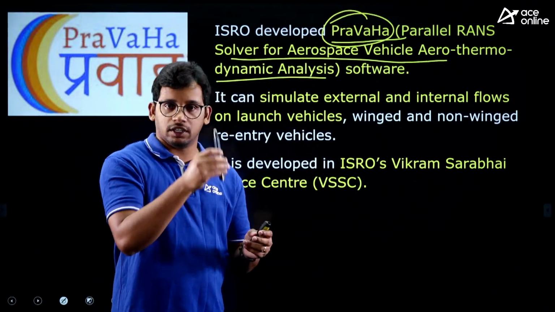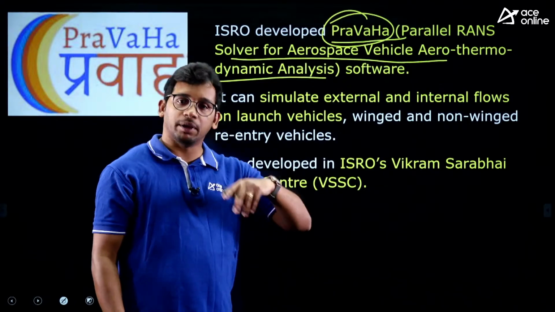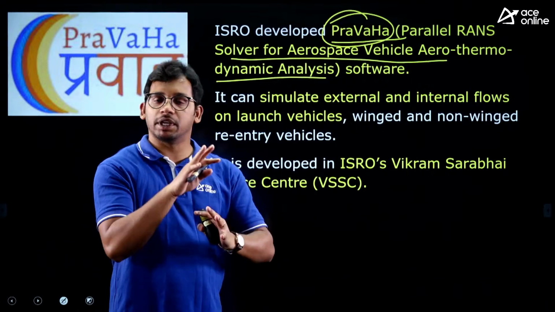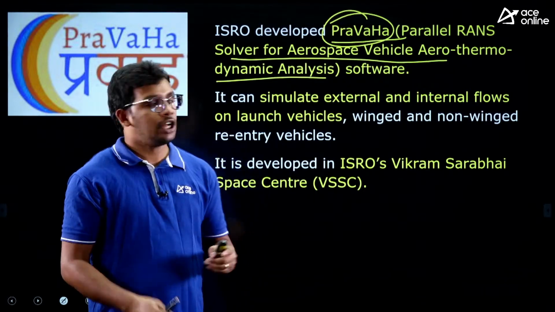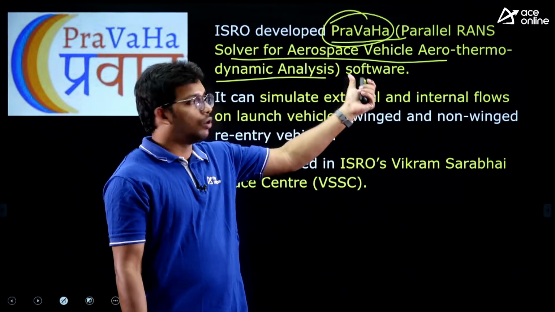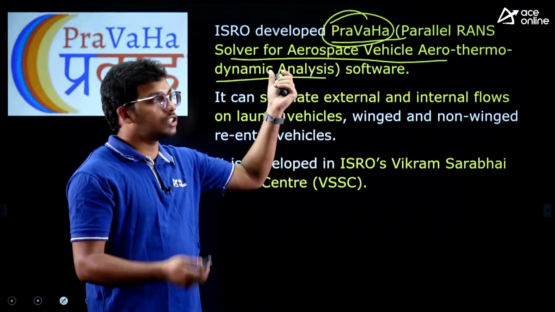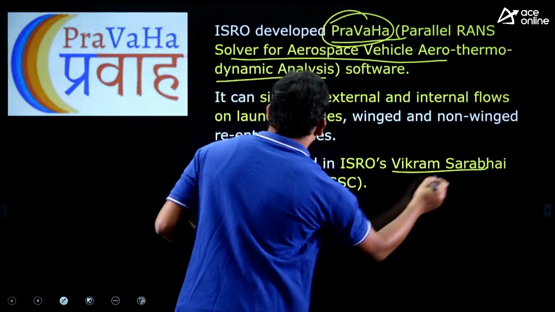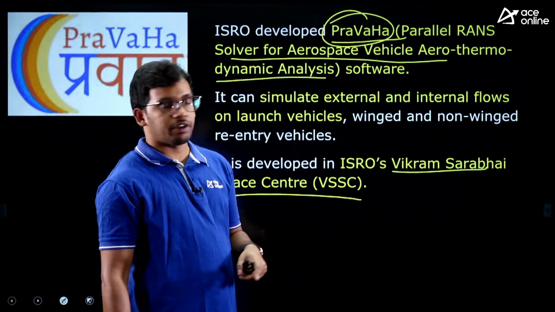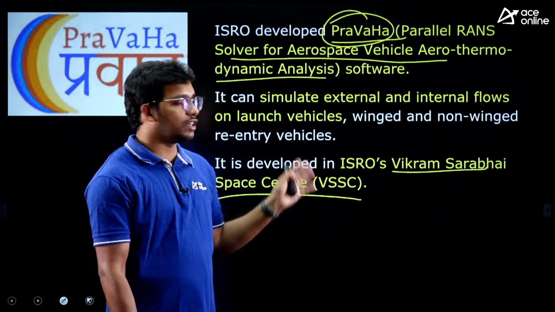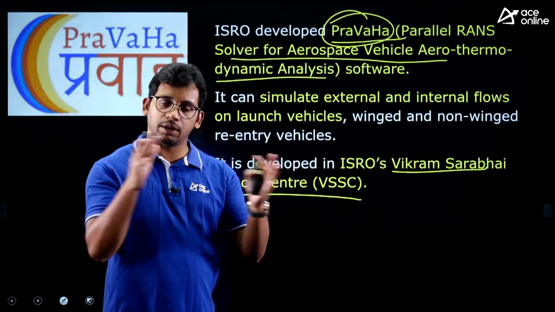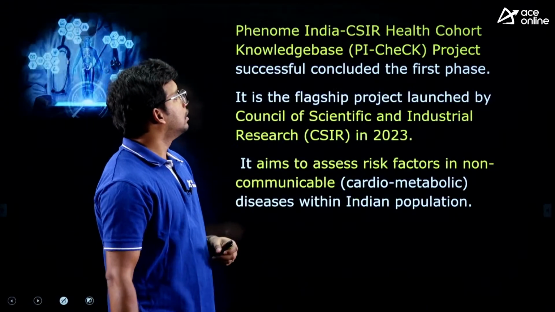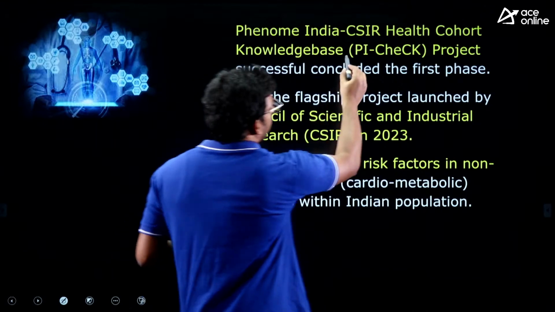So we can test in the laboratory itself how it will be impacted, how the rocket which is launched in the space will be affected by the aerodynamics, the impact of wind and all. So all these things they have developed to know what will be the impact on the launch using Pravaha software. And this was created by Vikram Sarabhai Space Center. Right? Vikram Sarabhai Space Center has created this software where they can test the impact of wind on the rocket. Right? Yeah.